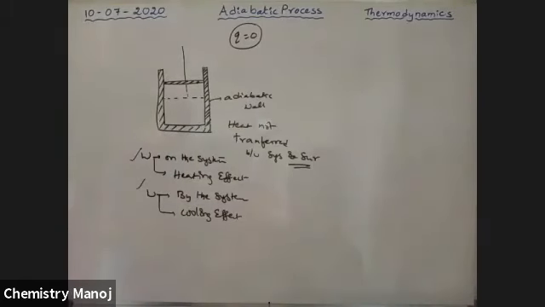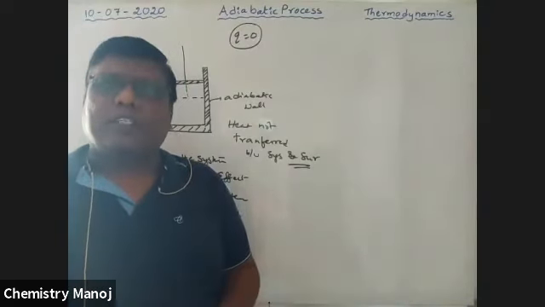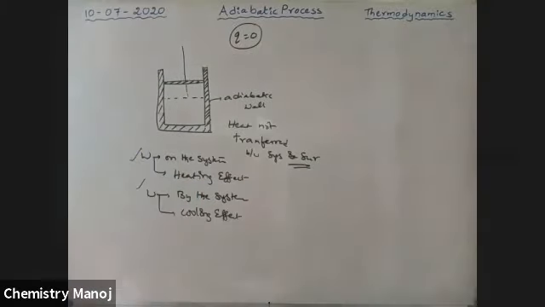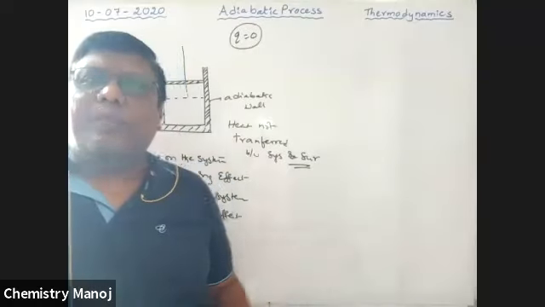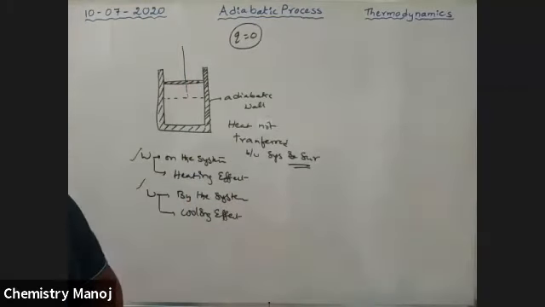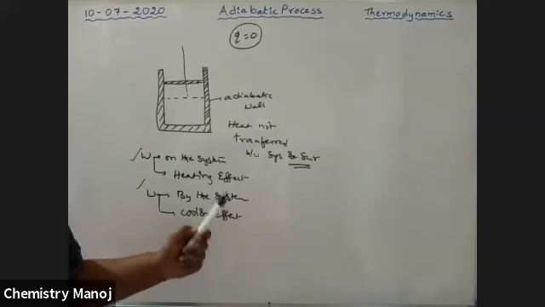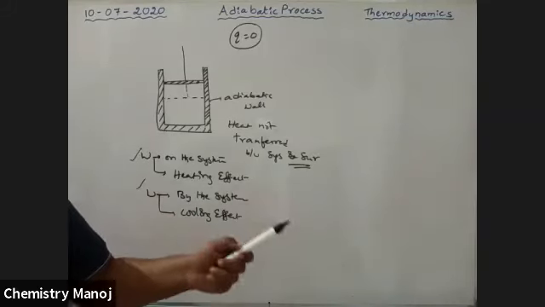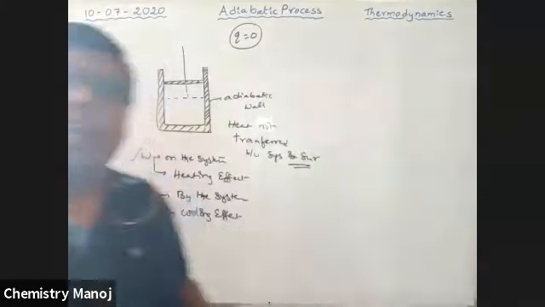Now, what are the different relations used in the adiabatic process? There are some derivations, my dear boys. I'm going to derive these points, so if possible, try to derive along with me.